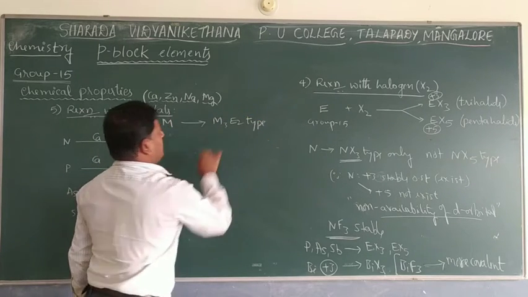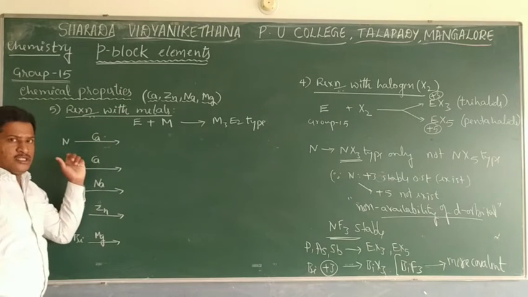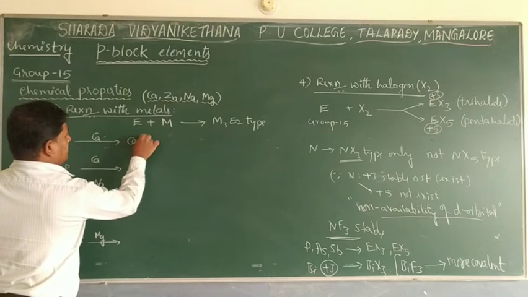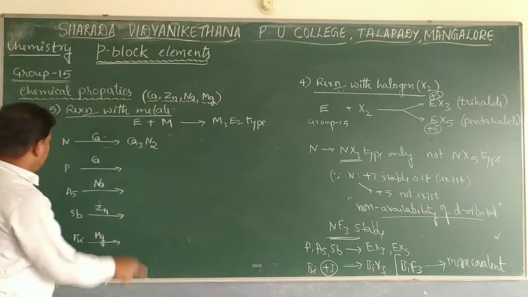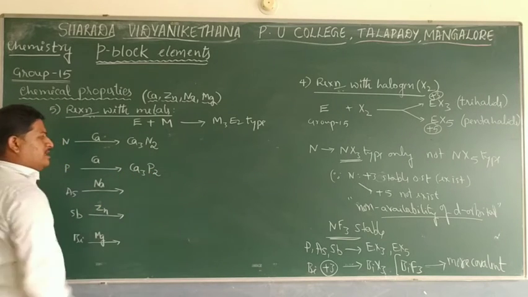If nitrogen reacts with calcium, it produces calcium nitride, Ca3N2. Similarly, phosphorus reacts with calcium to produce calcium phosphide, Ca3P2.